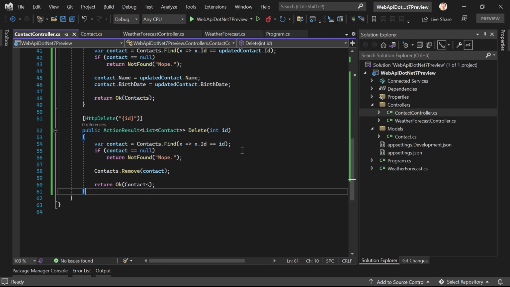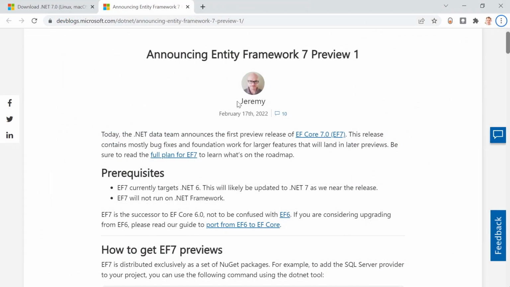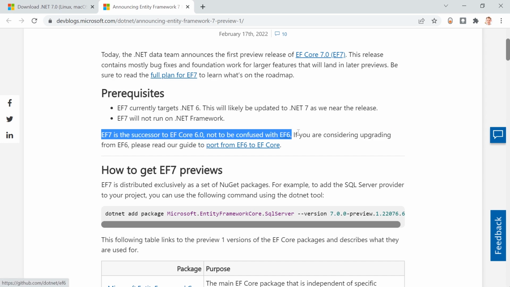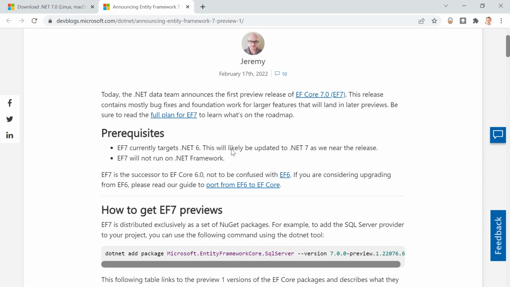And if you have questions about that, in particular regarding Entity Framework, maybe because one thing I saw, let me just pull this one up. Yep, that's the one here. February 17th, it says EF7 currently targets .NET 6. This will likely be updated to .NET 7. Now, also important to mention here, EF7 is the successor to EF Core 6, not to be confused with EF6. So you really have to pay attention regarding this core term, I guess. But the important part is this thing here. EF7 currently targets .NET 6.